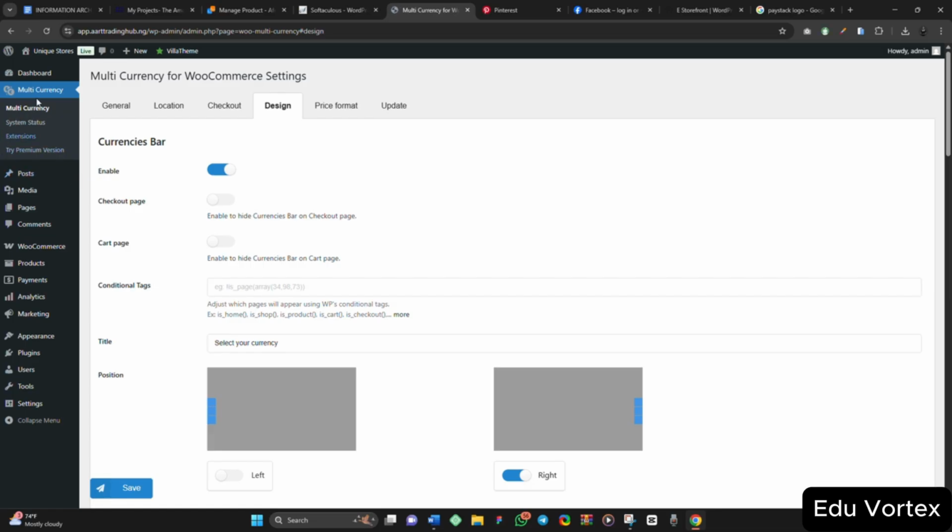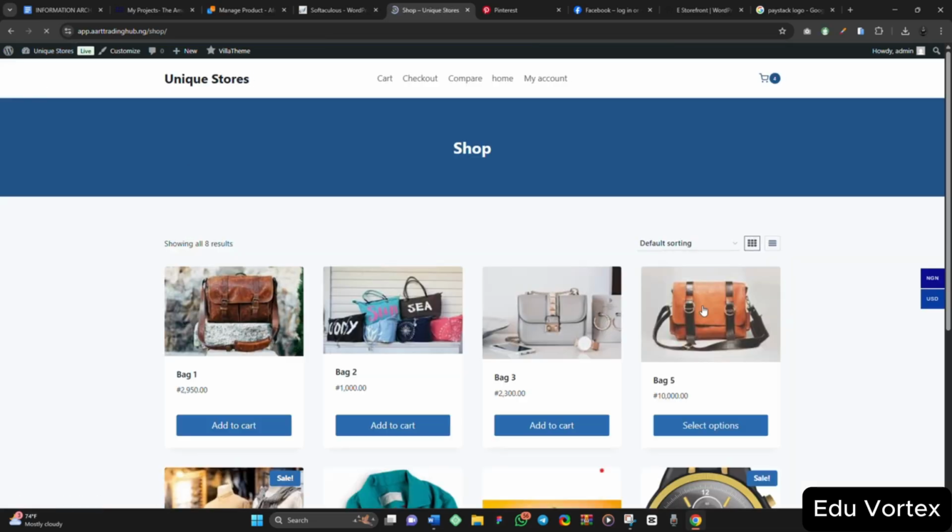So let's go and test it. So this is how it is going to be. So visit store. So exactly, it should be showing like this. You see this NGS sign, and this USD sign. So I want to change my options to USD. I'll just click on USD, right? And it is showing now in USD.